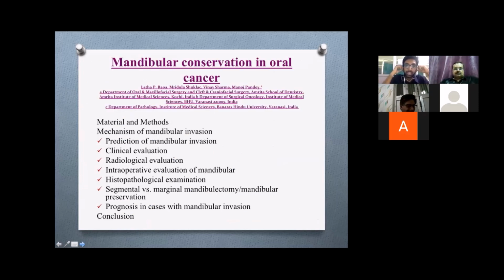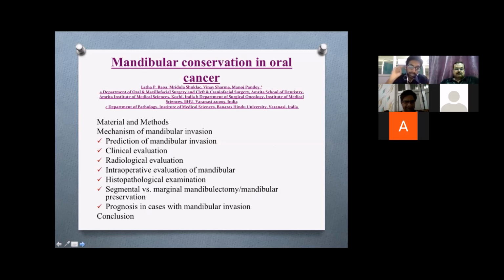My first study was a review called mandibular conservation in oral cancer, done in IMS BHU. This study has the following subheadings: materials and methods, mechanism of mandibular invasion, prediction of mandibular invasion, clinical evaluation, radiological evaluation, intraoperative evaluation of mandible, histological examination, segmental versus marginal mandibulectomy, and prognosis in cases where